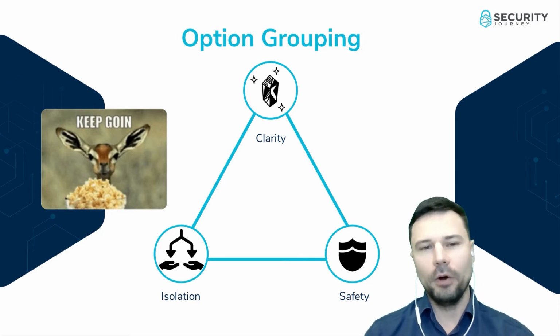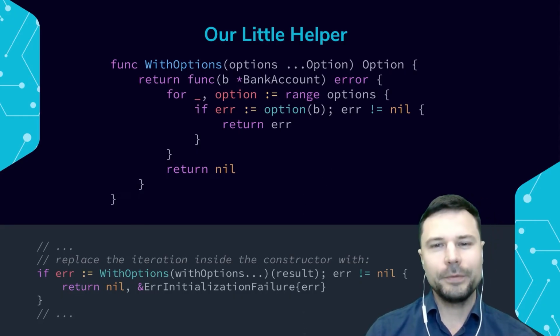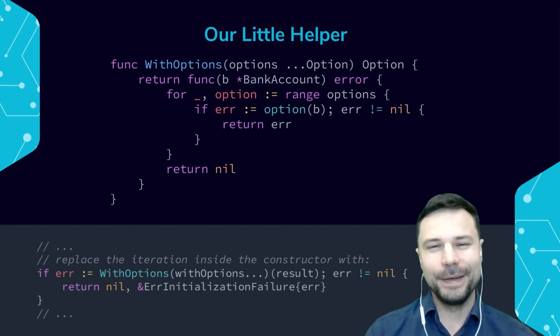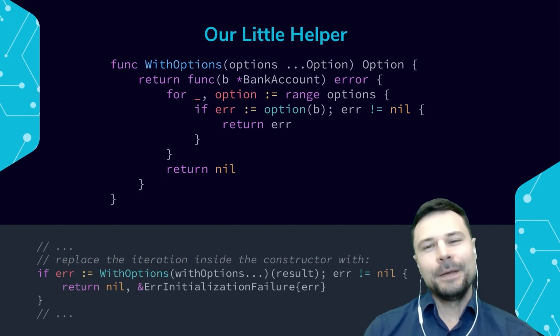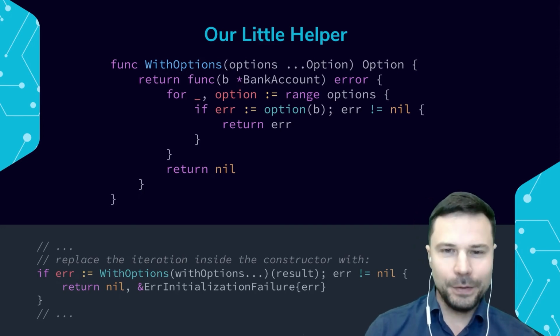We will write a little helper, and we'll call it WithOptions, that will take a list of options and return one option. Why would we ever want to do that? Because it's wonderful. I'll explain. So let's make that work, right? So let's make that option.